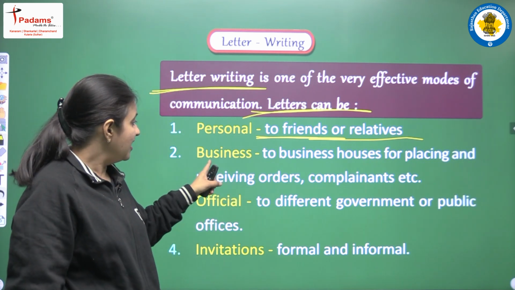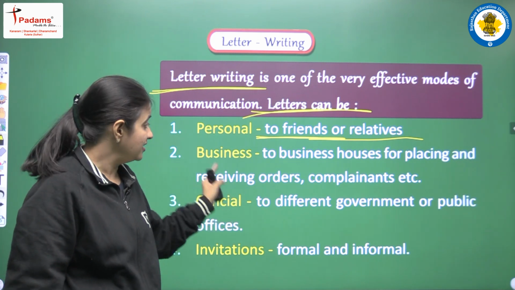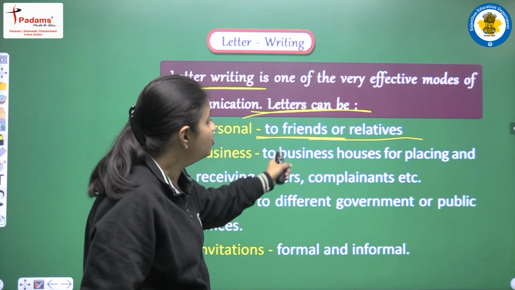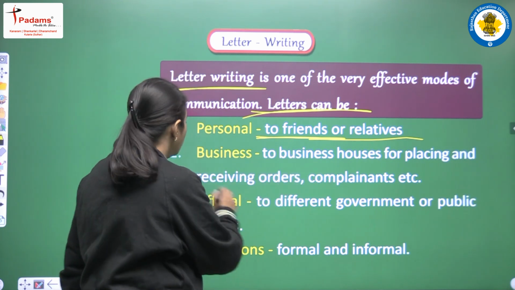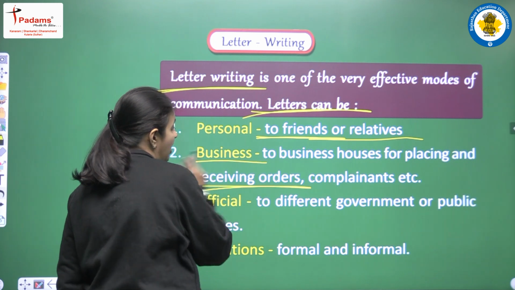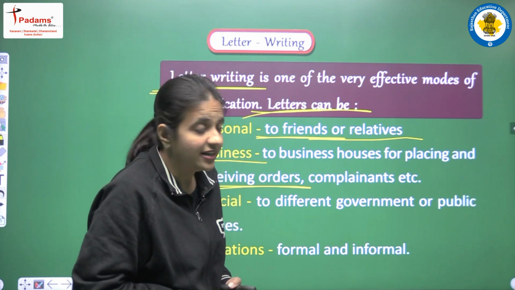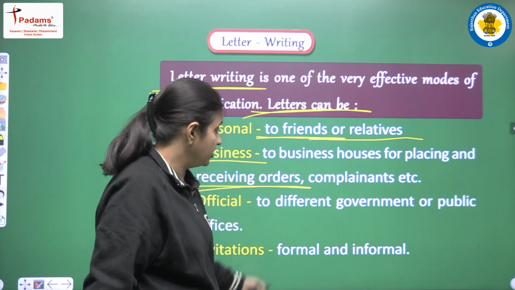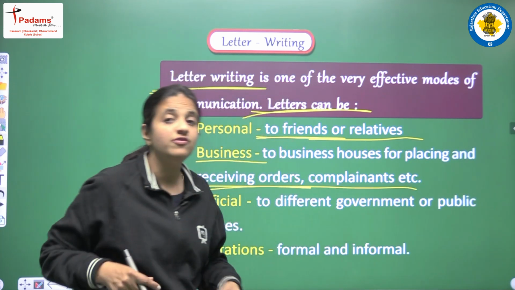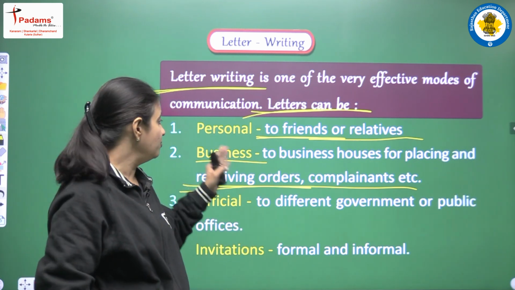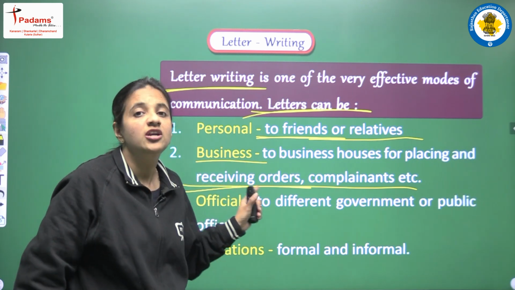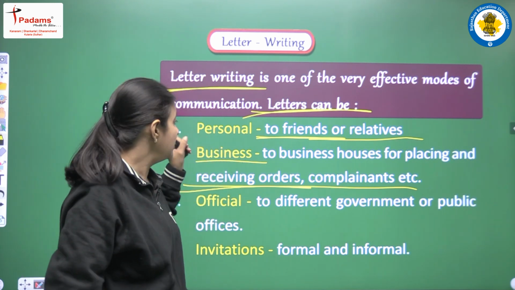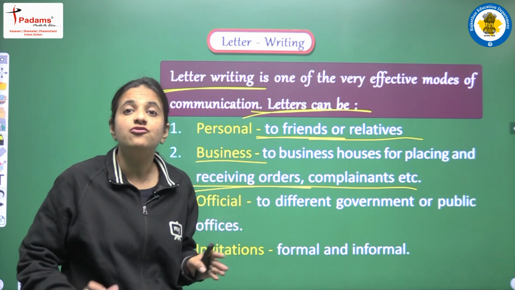Okay, the second is known as business letter, and in this category we have the letter that is written to business houses for placing or receiving orders. As is clear from its name, it is a kind of business letter. So we write such kinds of letters for placing or receiving orders, or if we have any complaints, then also we can write a business letter. And yes, it is also a formal kind of letter. Personal letters are known as informal, and business letters are very much formal.